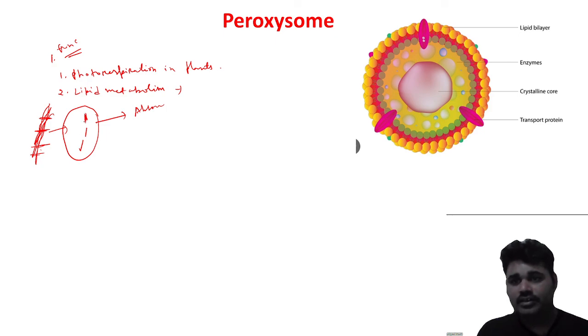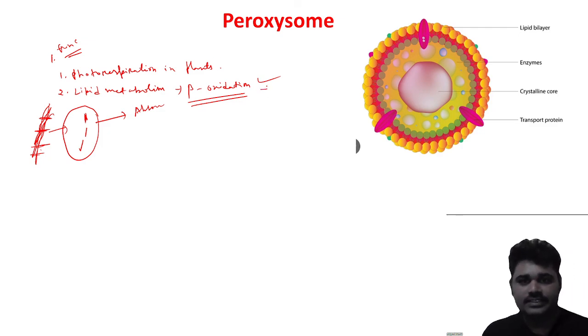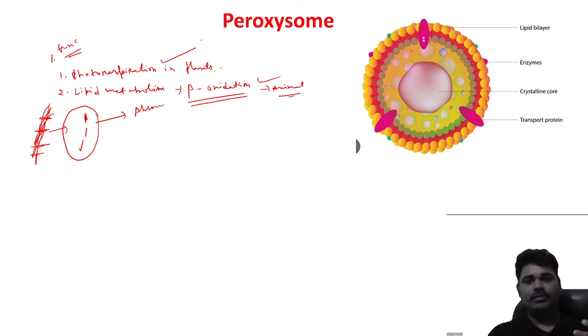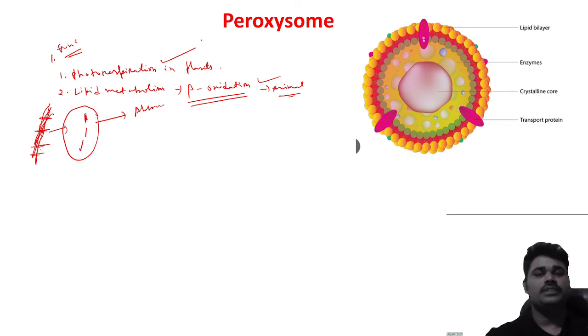This lipid metabolism process is called beta oxidation, and beta oxidation occurs in the peroxisome in the animal, not in the plant. So in the plant it helps in photorespiration, and in the animal it helps in lipid metabolism by the process of beta oxidation.